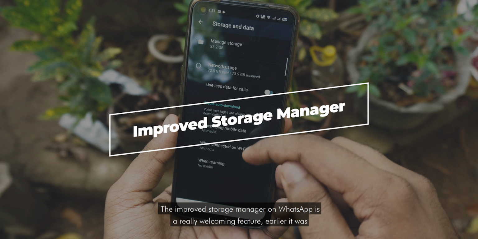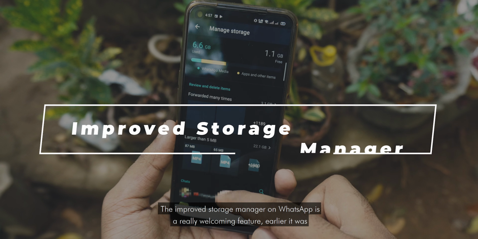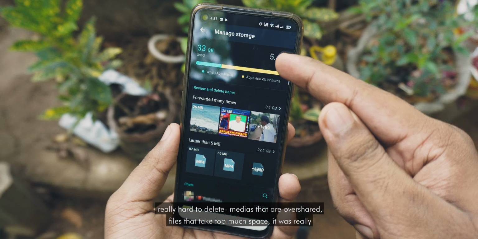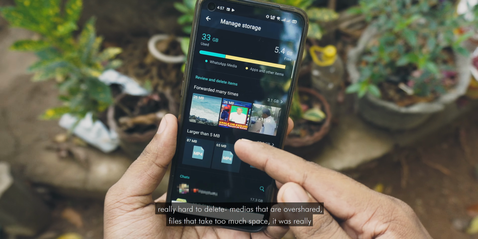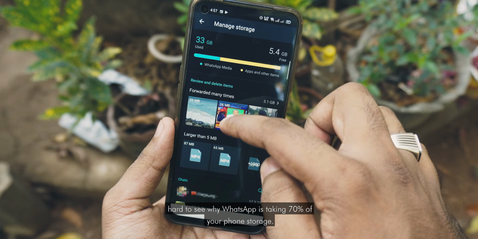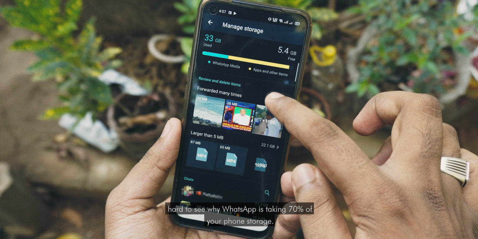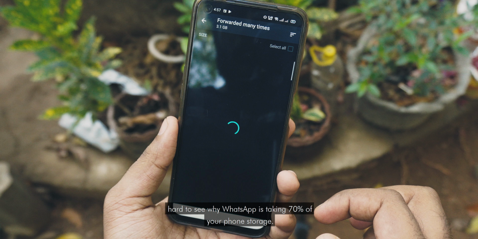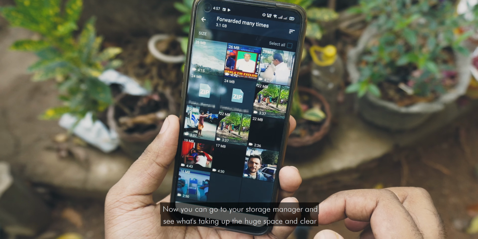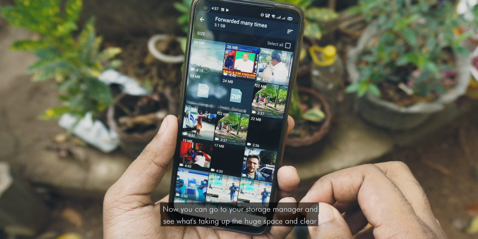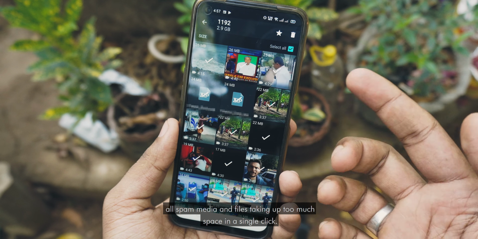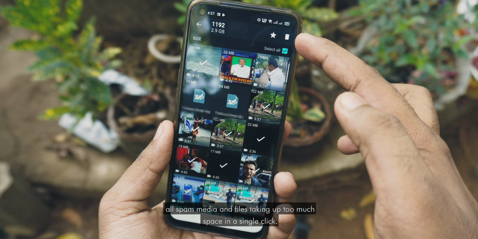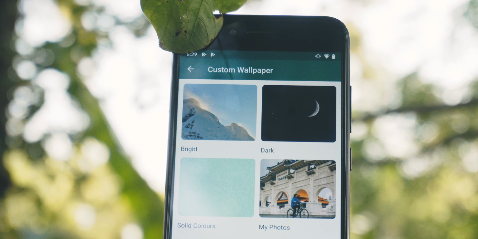The improved storage manager on WhatsApp is a really welcoming feature. Earlier, it was really hard to delete media that are overshared, files that take too much space. It was really hard to see why WhatsApp is taking 70% of your phone's storage. Now you can go to your storage manager and see what's taking up the huge space and clear all the spam media and files taking up too much space in a single click. That's really awesome.